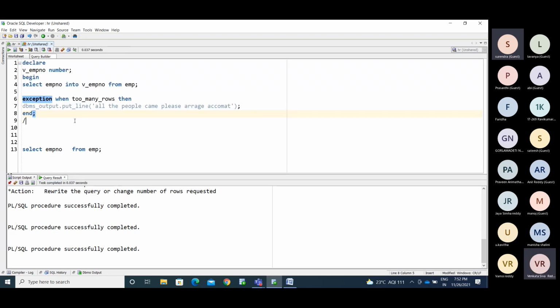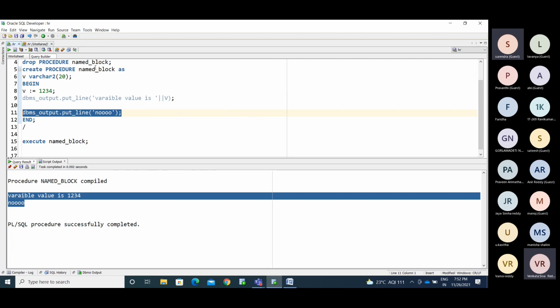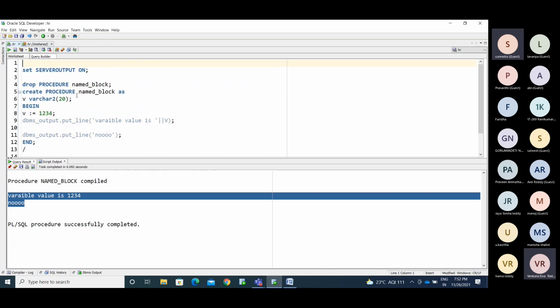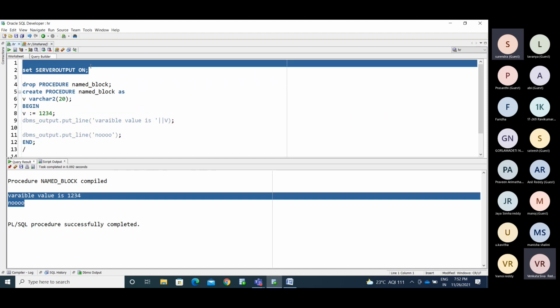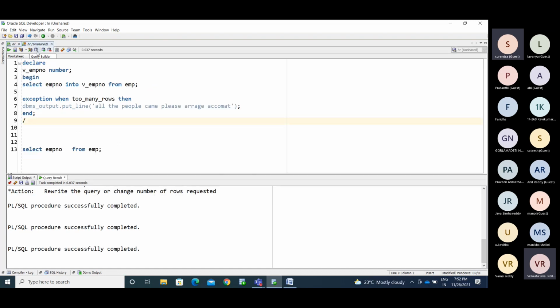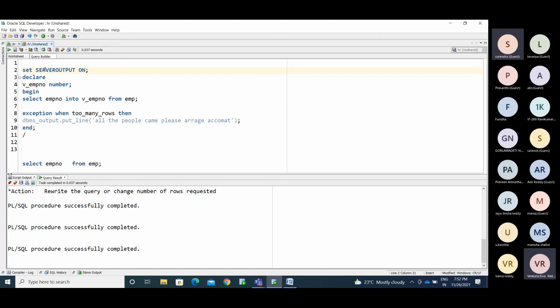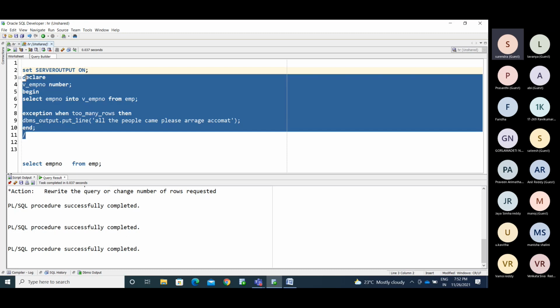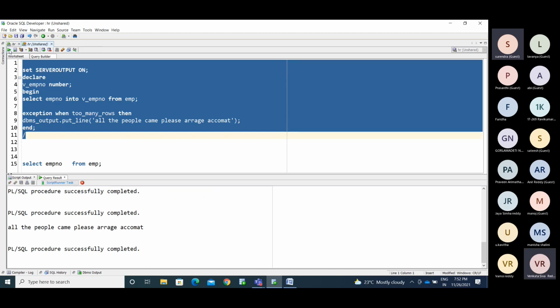Still you are not getting it, so try to use the set serveroutput option. That's the best way. Sometimes that option won't work, so try to use the set serveroutput option to activate the print screen. See here, all the people came. Please arrange accommodation. Okay, this is the way you can simplify your work.